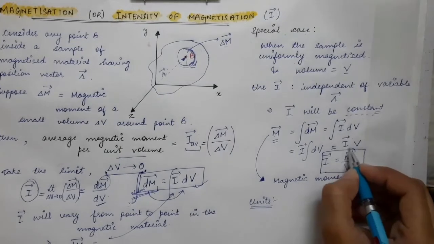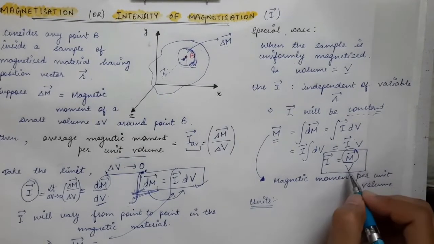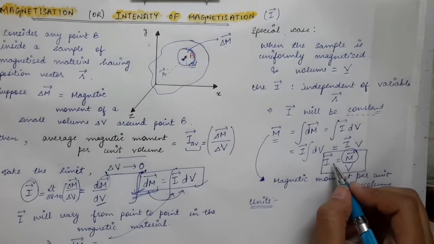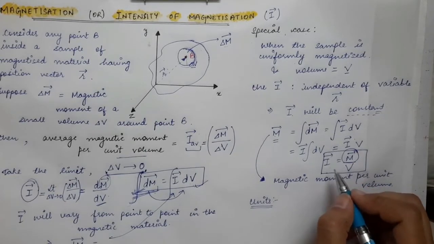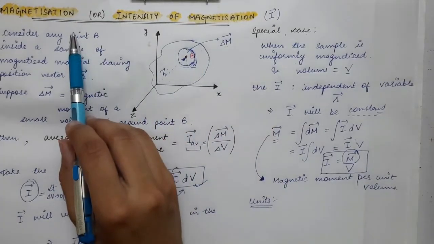The m vector over here is the total magnetic moment of the sample, V is the total volume of the sample, and I vector is a constant value. This I vector is called the intensity of magnetization, or just magnetization.